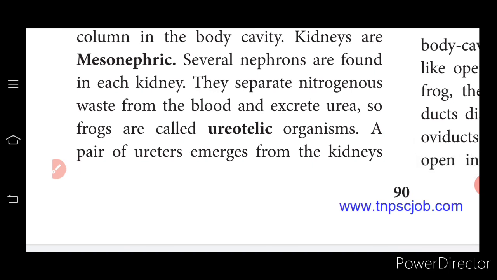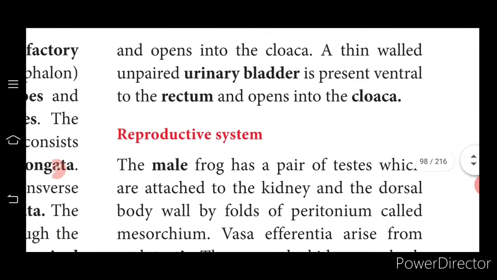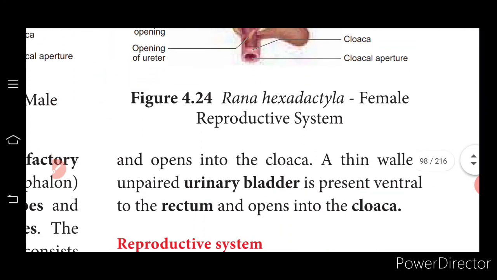Several nephrons are found in each kidney. They separate nitrogenous waste from the blood and excrete urea. So frogs are called ureotelic organisms. A pair of ureters emerges from the kidney, and it opens into the cloaca. A thin walled and paired urinary bladder is present ventral to the rectum and it opens into the cloaca.